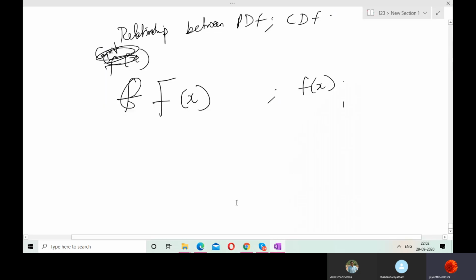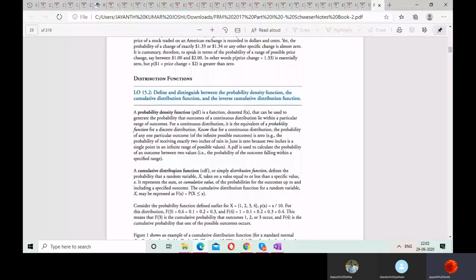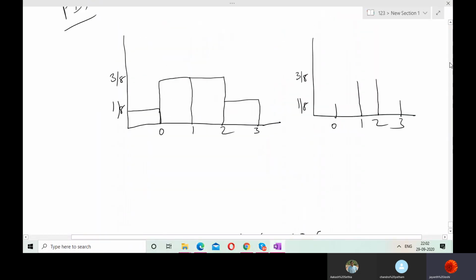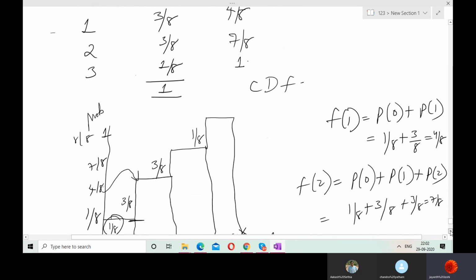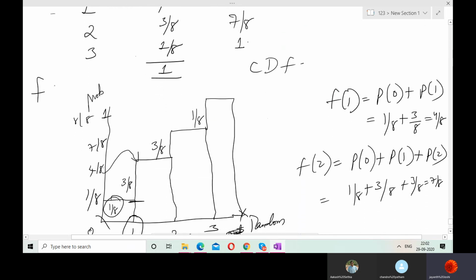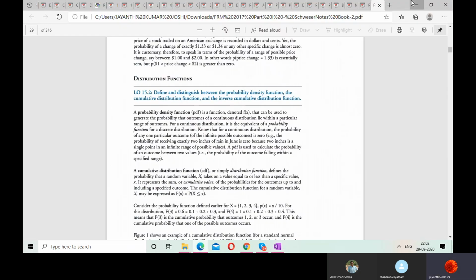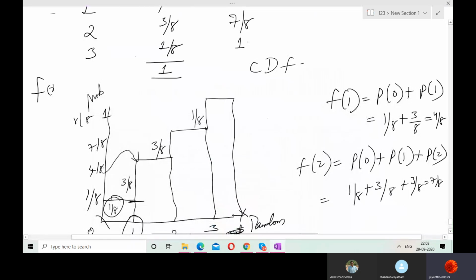Okay. So the cumulative distribution function is capital F of x, and this one is small f of x. You can see the cumulative distribution function F of x is the probability of X less than or equal to x. That means all of them are before this. This is the total. So F of x is nothing but the probability of X less than or equal to x.